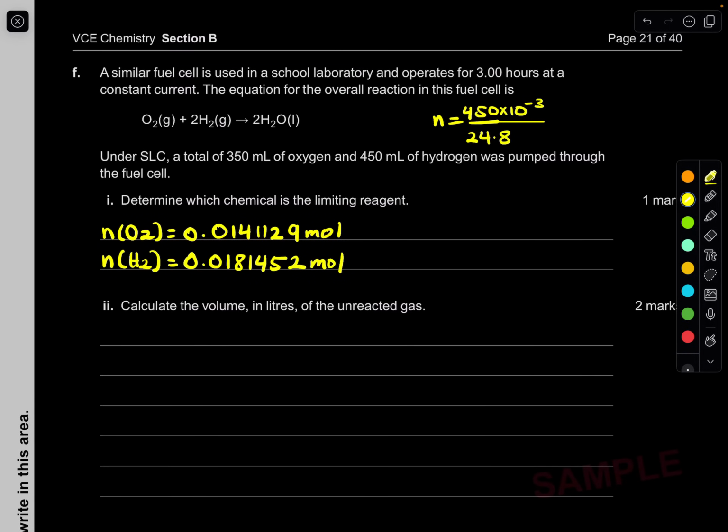Now, this is how you determine which one's the limiting and excess. The limiting is always used up. The excess is left over; some of it will be left over. How do we determine it? Very easily. You choose one of them randomly to use for your calculations. In this case, I'm just going to use the oxygen.